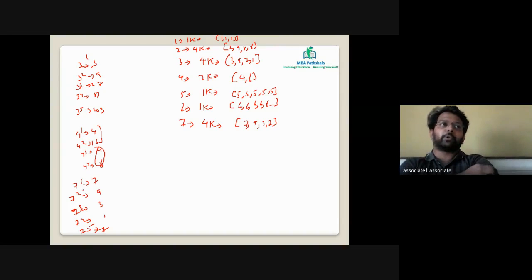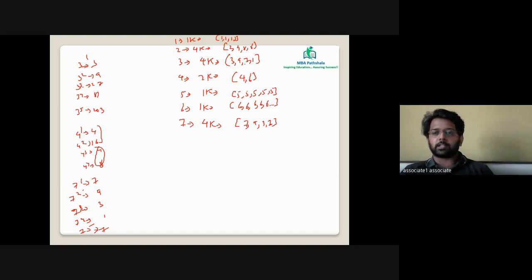And all of you, if you can memorize and remember this, it's good. 7 can also be taken out of 3. 3 is also 4K. The values are 3, 9, 7, 1. 7 is 7, 9, 3, 1. So it's second last, third last, first and last of the given value 3.